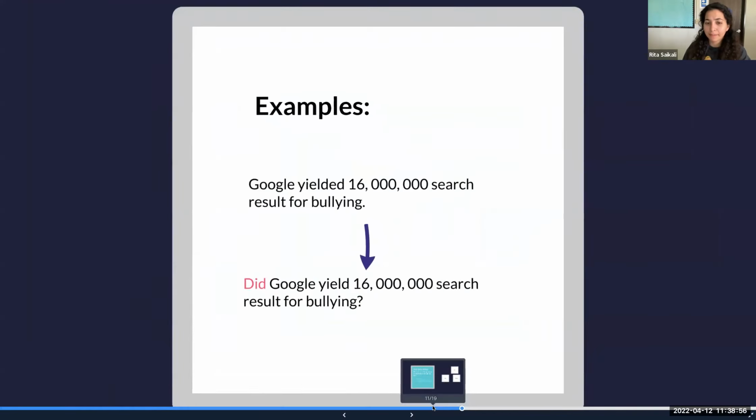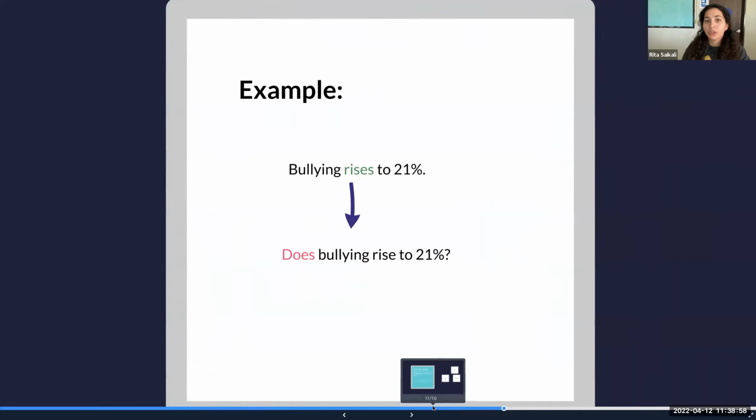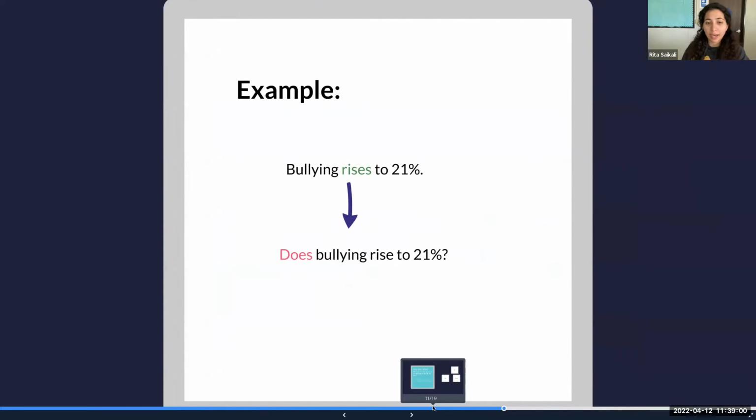Does that make sense? Okay, so an example for does: bullying rises to 21%. Does bullying rise to 21%? Notice there isn't could, should, would, shall, none of that is there. The verb to be is not there. The verb to have is not there. And since they are not there, then we use the verb to do to actually write the yes or no question.